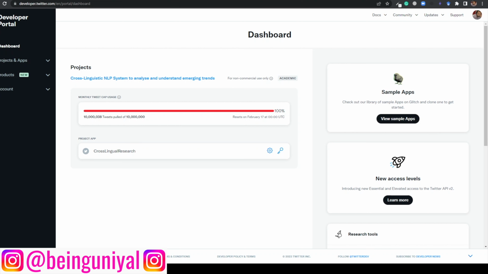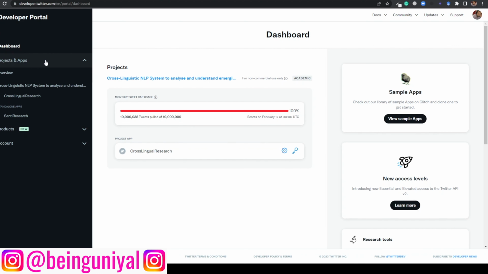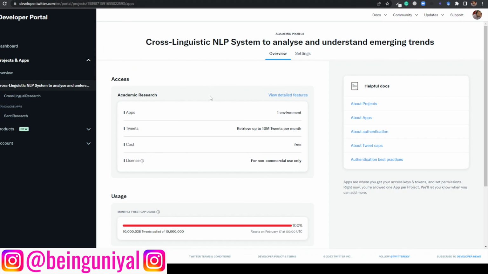Okay, guys, so let me show you how you can get the Twitter API keys. You need to apply for them in the developer portal. You have to go to developer.twitter.com, and here you need to apply for them. I have already applied for the keys, and that's why I got them. This is the academic version, and using this, I have already extracted this many tweets this month. If you click this one, this is the academic research one. This is already exhausted.